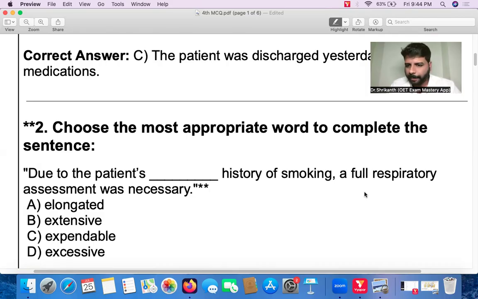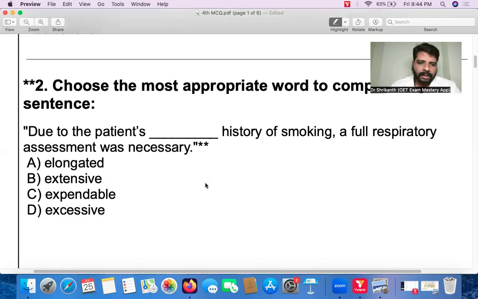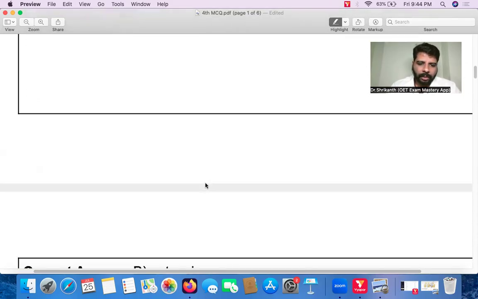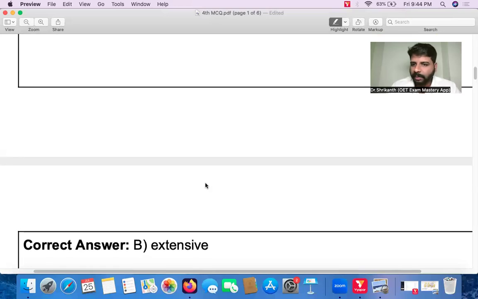History of smoking. Due to the patient's dash history of smoking, a full respiratory assessment was necessary. All right, so the correct answer is basically answer option B, extensive will come.